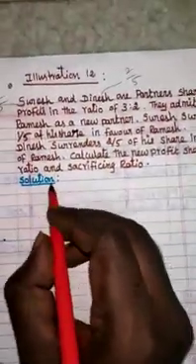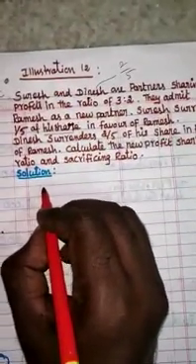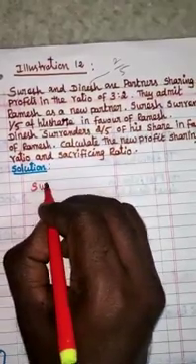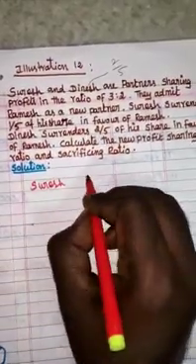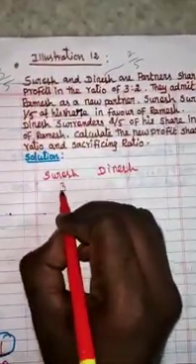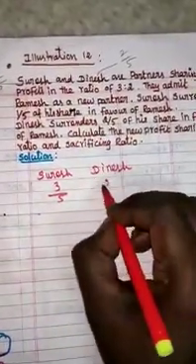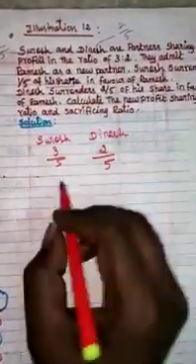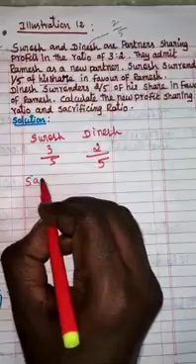Now we see here the old ratio of Suresh and Dinesh, 3/5 and 2/5. Now we are going to calculate the sacrificing ratio, how much they are sacrificing.